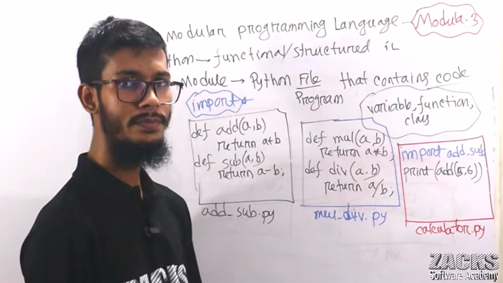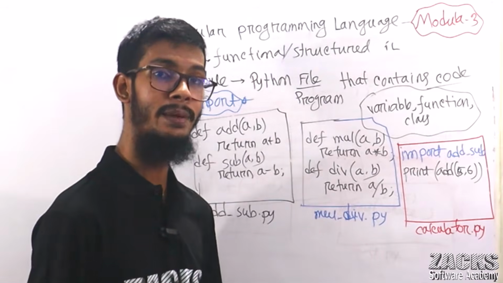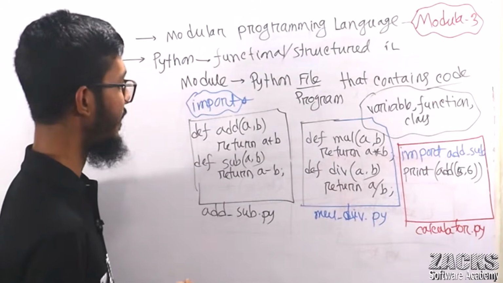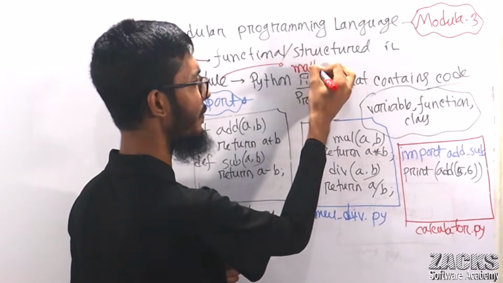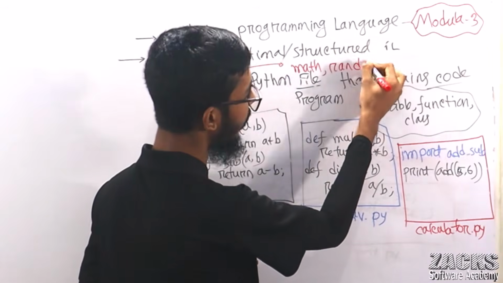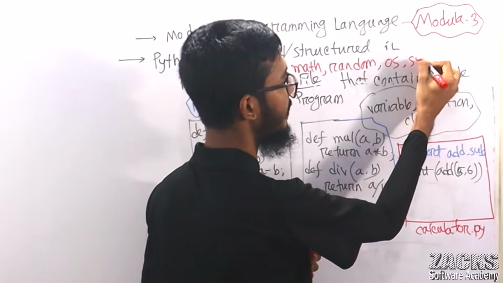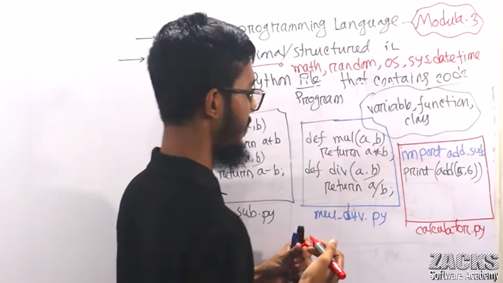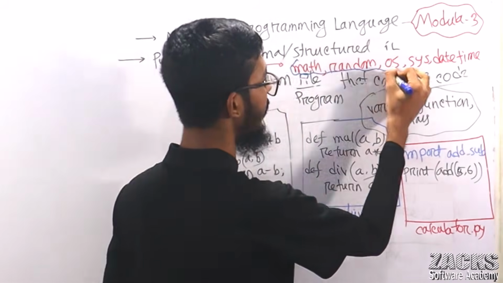What does it mean by module? We can create a module, and there are also some predefined modules. Predefined or inbuilt module means this module is already available. Let me write some names, like math, which is math.py, and random, which is random.py. It is just a Python file, nothing more than this. Like os, sys, datetime. These are predefined modules, or you can say standard library modules.